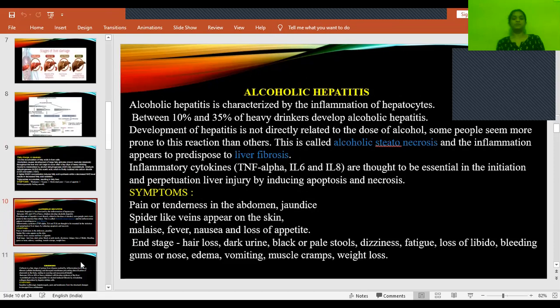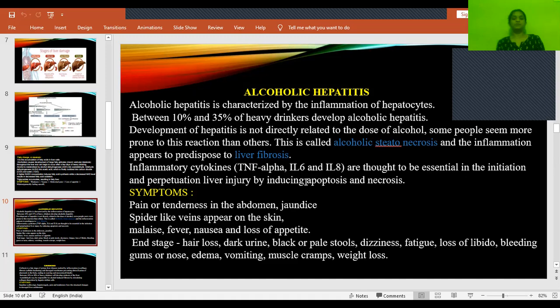Okay. And then the other stage is alcoholic hepatitis. Like 10 to 35% of heavy drinkers will develop this alcoholic hepatitis. This is also called alcoholic steatonecrosis, and liver fibrosis also. As I said, when a high amount of alcohol is consumed, it will activate the microsomal oxidizing enzymes, peroxisomal oxidizing enzymes. These will activate the inflammatory cytokines like TNF alpha, interleukin 6 and interleukin 8.